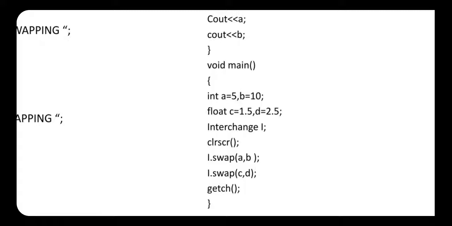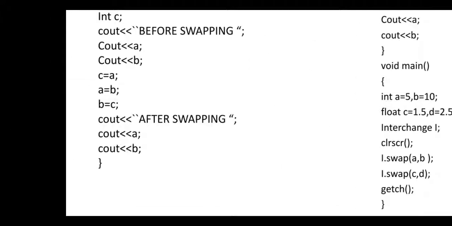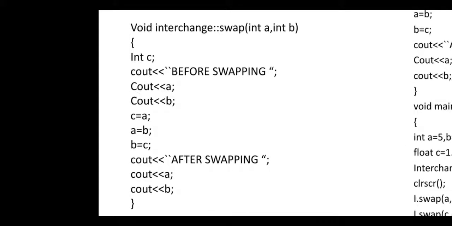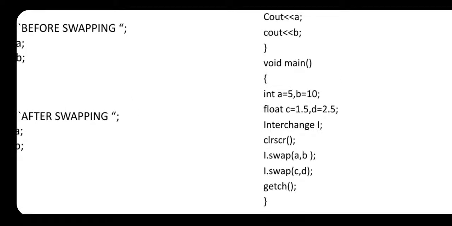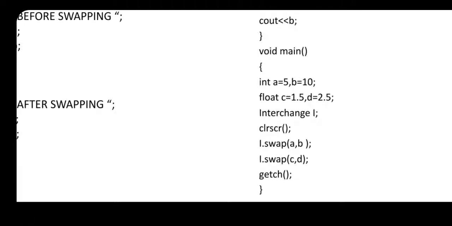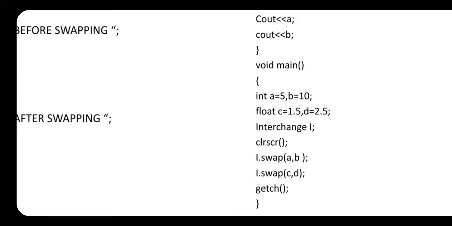So here compiler calls the function which is having integer arguments, means this function having both the arguments of integer type. After the execution of this function, again the execution goes to the void main, and after that compiler calls the I dot swap, that is c comma d. C and d both are variables of type float. So here the compiler calls the swap function having data type float.